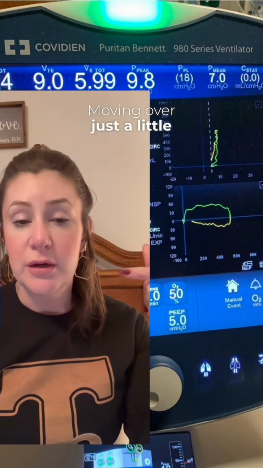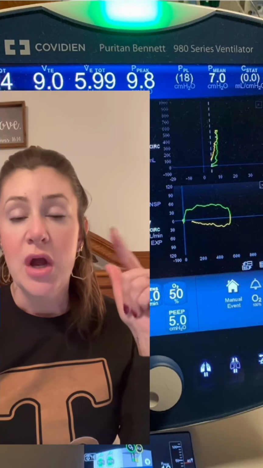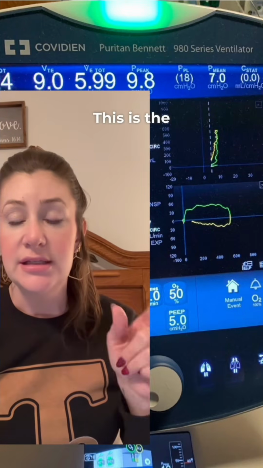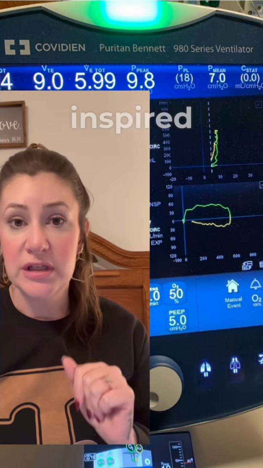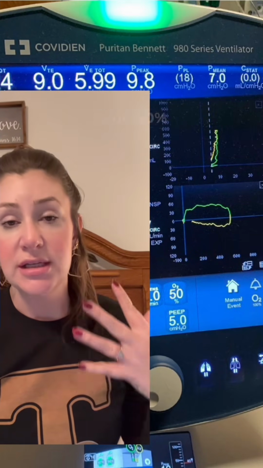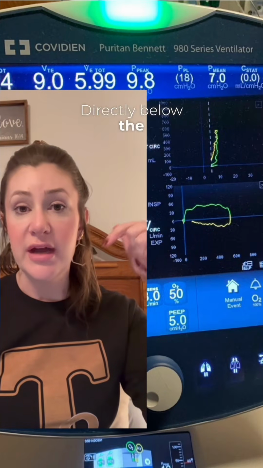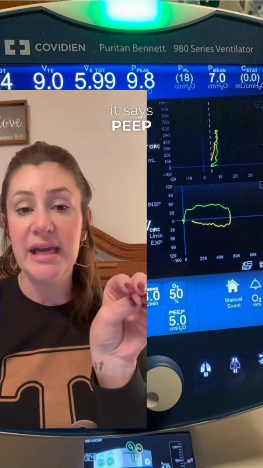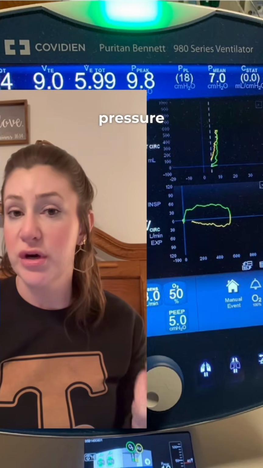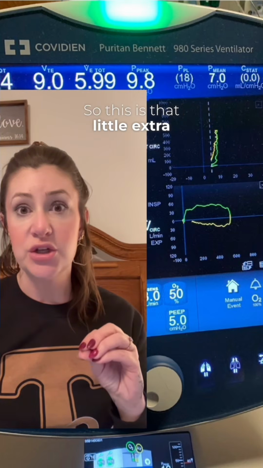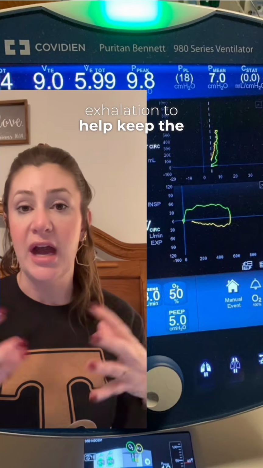Moving over just a little bit, we're going to skip a couple of those other settings. I want you to look at O2 where it says 50%. This is the programmed FiO2 or fraction of inspired oxygen. So this patient is on 50% FiO2. Directly below the FiO2, it says PEEP of 5. This is positive end expiratory pressure. So this is that little extra push of pressure at the end of exhalation to help keep the alveoli open.